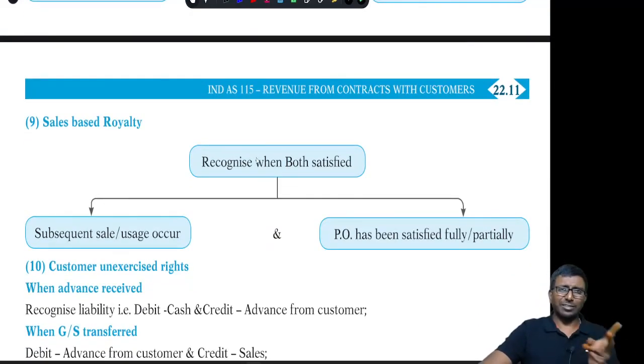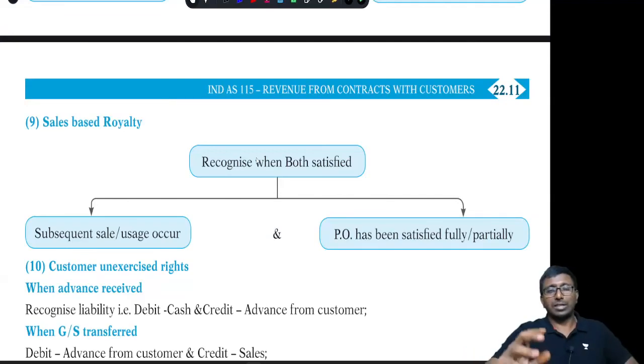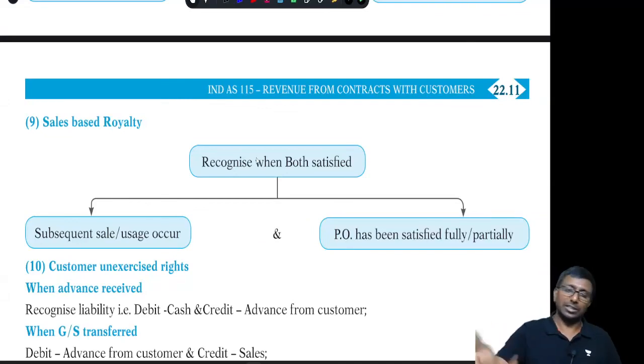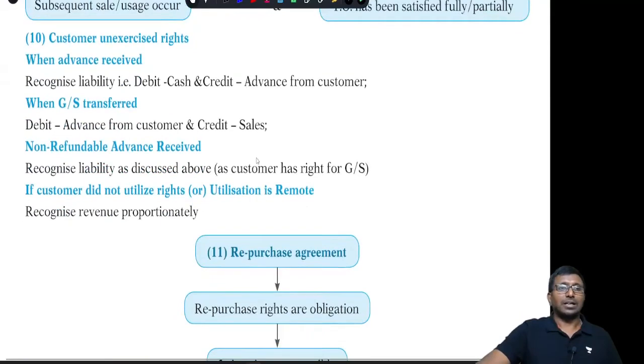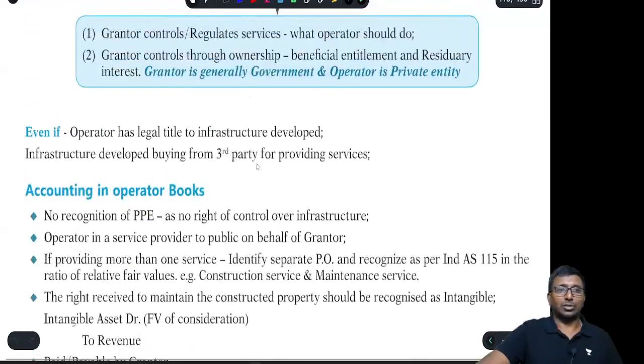Recognize the royalty when you satisfy both the conditions. What are the conditions? Subsequent sale, like say royalty on books. When the sale of books happens, that time I should recognize the royalty. And the performance obligation has been satisfied fully or partially, then that is also. Then we are left with another two small points that you can run through.